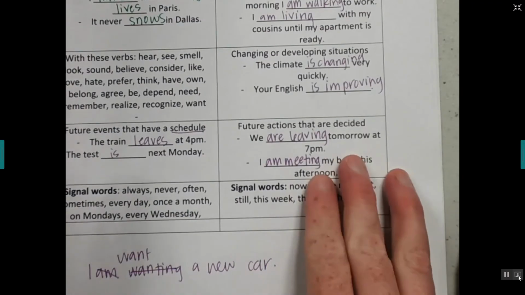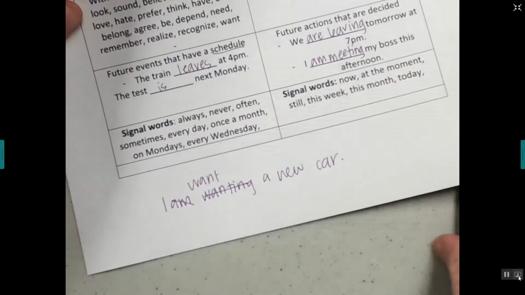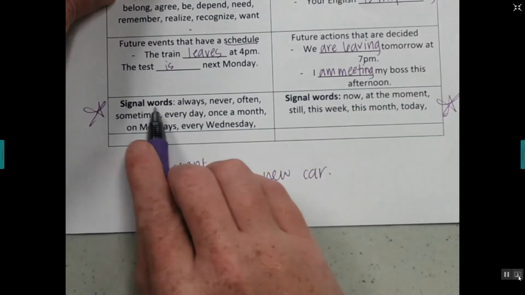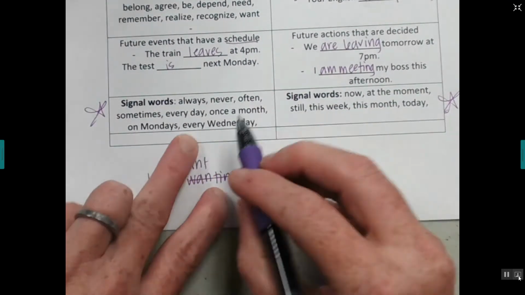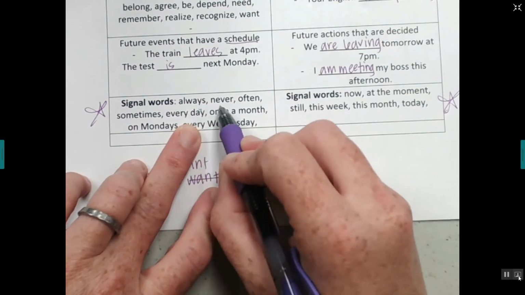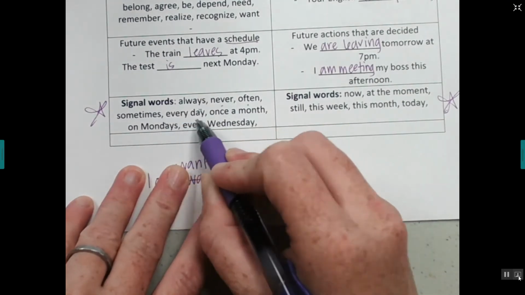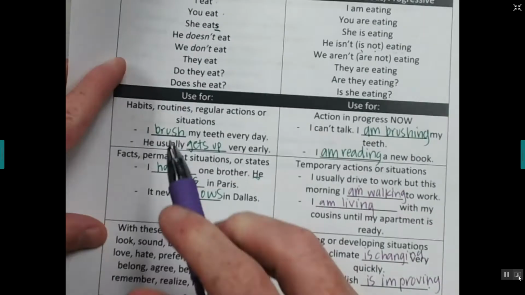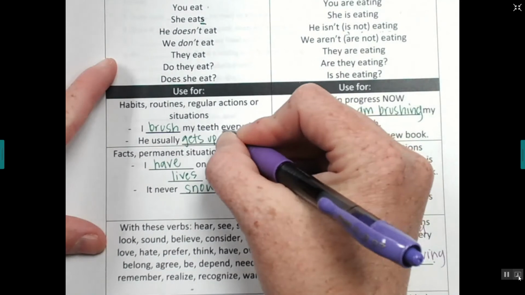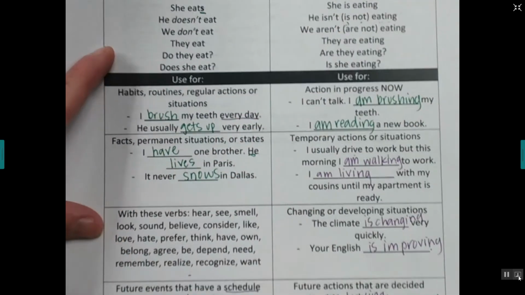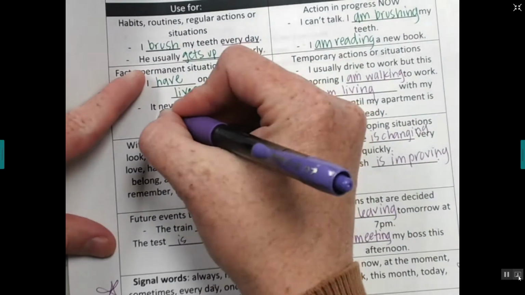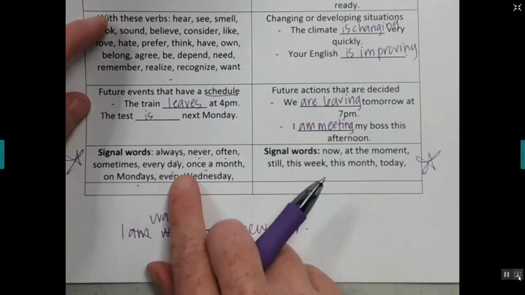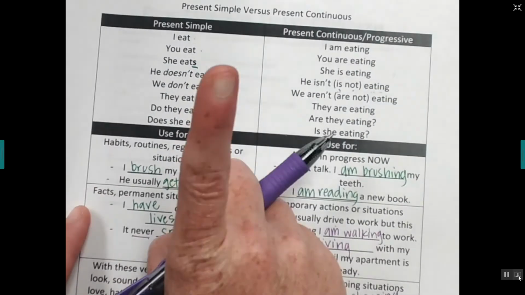Okay. And then these are really important. Okay. So I want you to make a big star on these. So signal words in this sentence. If you see these words, always, never, often, sometimes, every day, once a month, on Mondays, every Wednesday, then you're going to use present simple. Okay, so look, every day, present simple. Never, present simple. Okay, so if you see these words, you're going to use present simple.